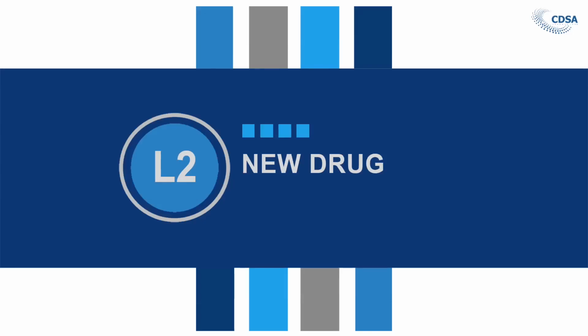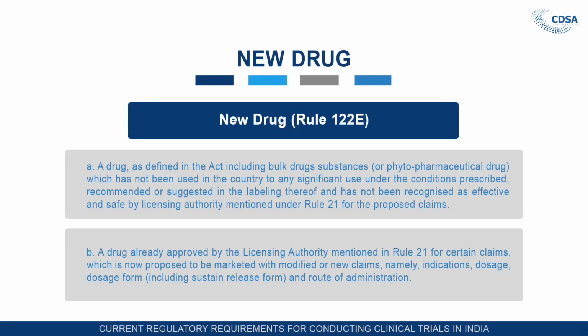Now, let us see what is a new drug. This is the most important thing. The definition of new drug has been given in Rule 122E. This definition also has been classified in 4 clauses.